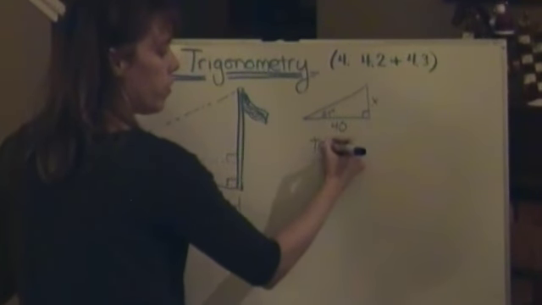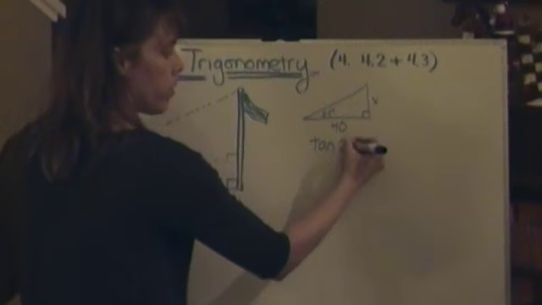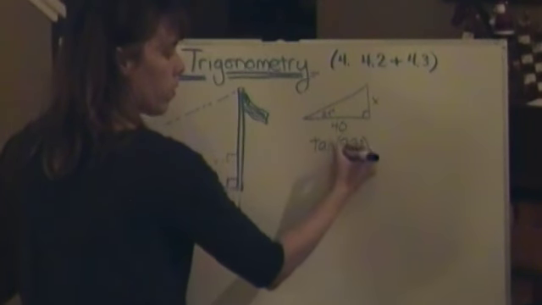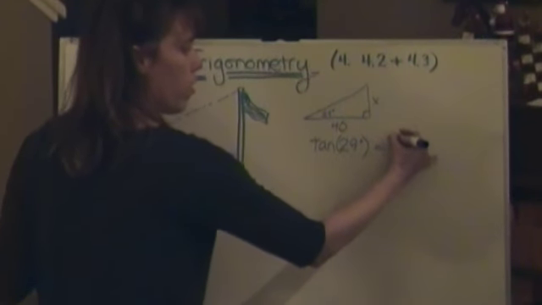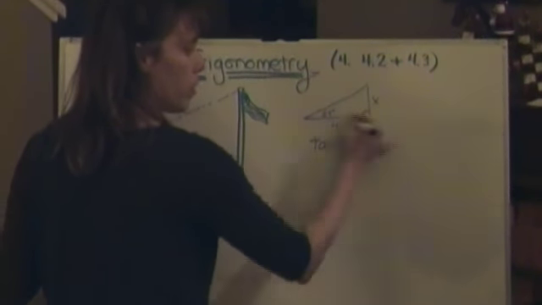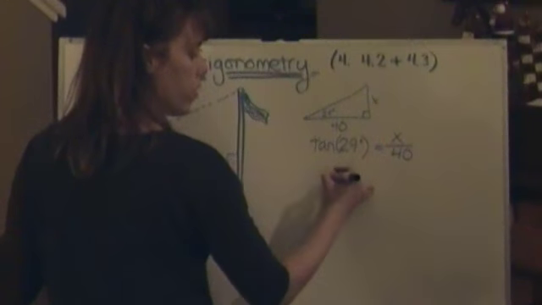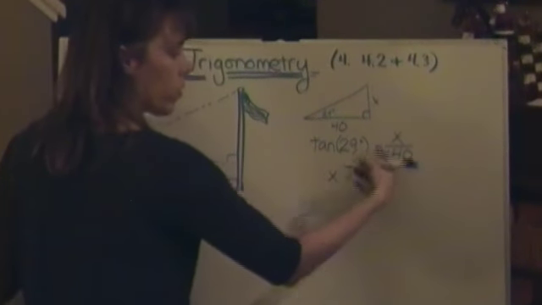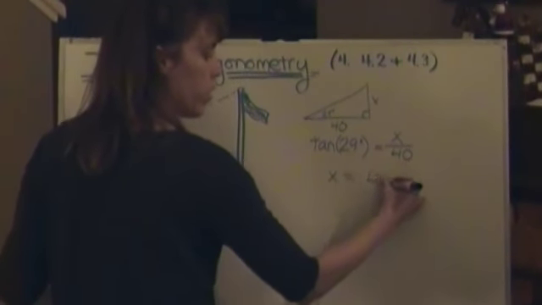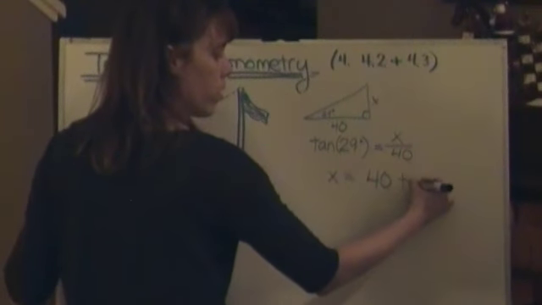Tangent of 29 degrees is equal to opposite over adjacent, so x over 40. Okay, so x is equal to, I'm going to cross multiply, you get 40 tangent of 29.